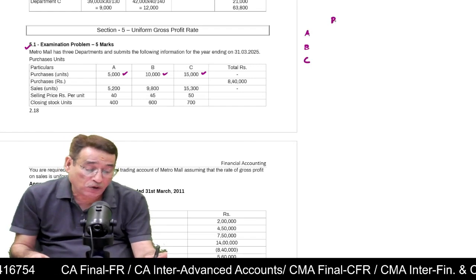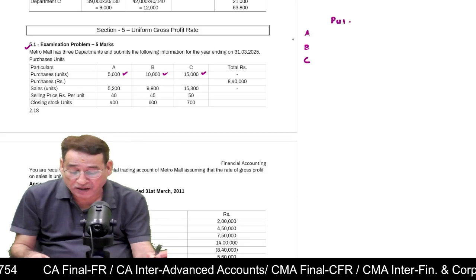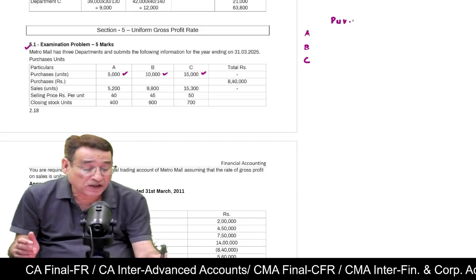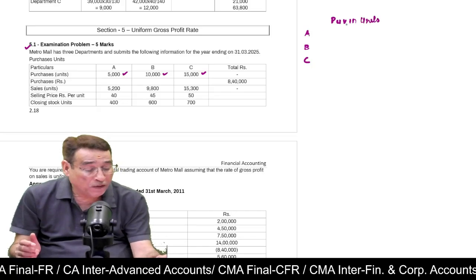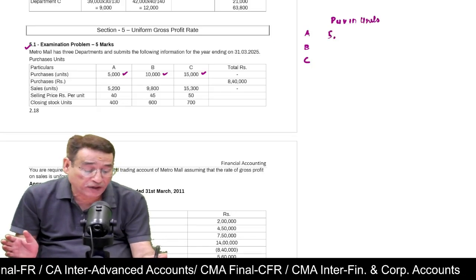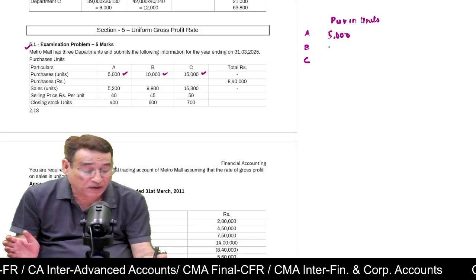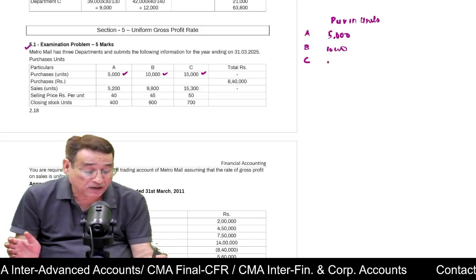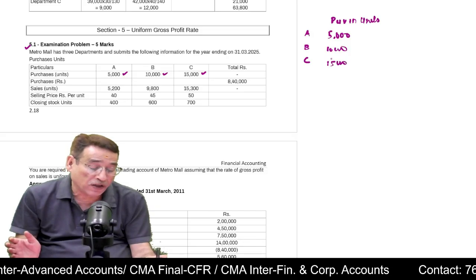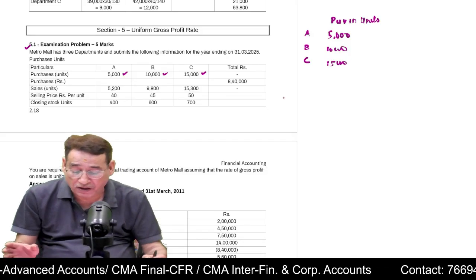It is given to you how many units have been purchased by the respective department. Purchases in units will be given to you, correct? For example, it is given that 5,000 units have been purchased by A. Similarly, 10,000 units have been purchased by Department B, and similarly, 15,000 units have been purchased by C. Is it clear to you?